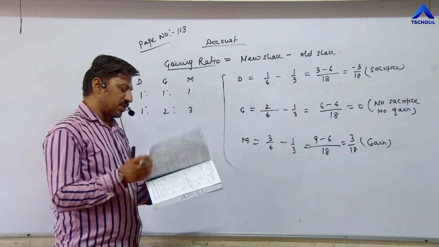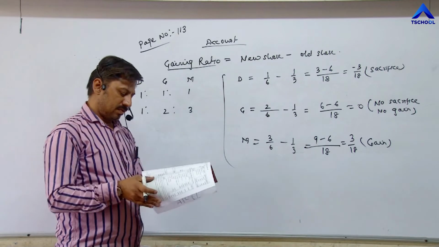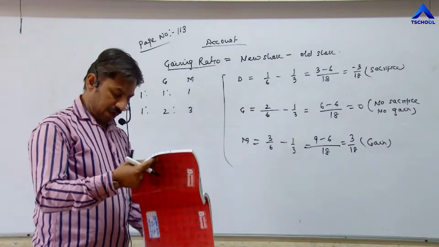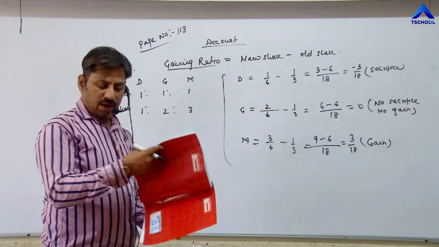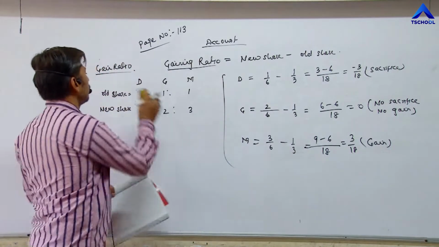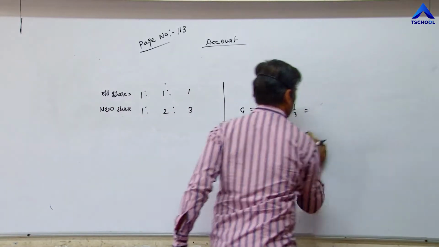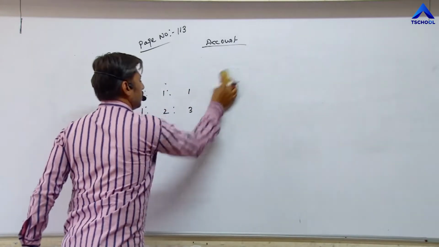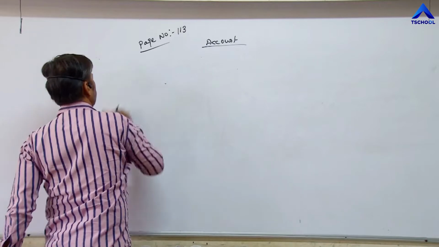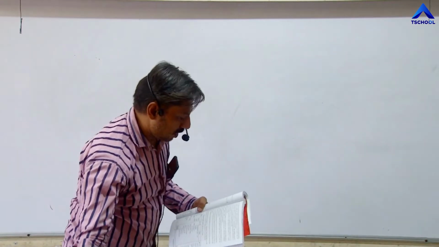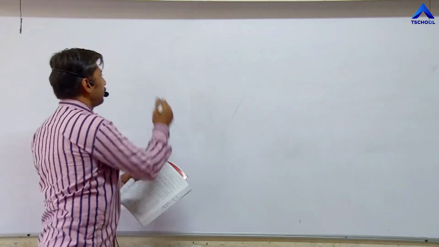Now from the exercise, the exercise is given on page number 139, and question number 4.